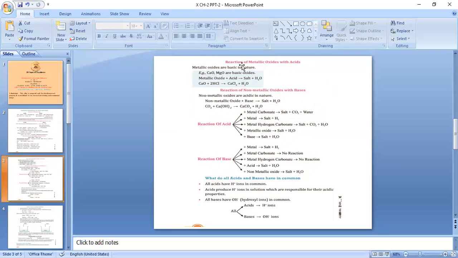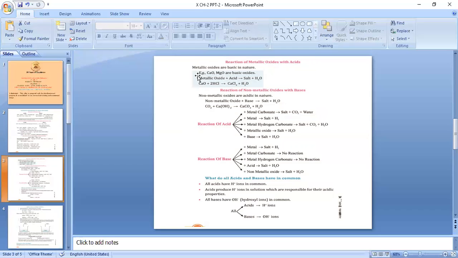Next property is reaction of metallic oxides with acids. Metallic oxides are basic in nature. Therefore, they will react with acid, the substance of opposite nature. So, the metallic oxides will react only with acids. They will not react with bases because metallic oxides are basic in nature.